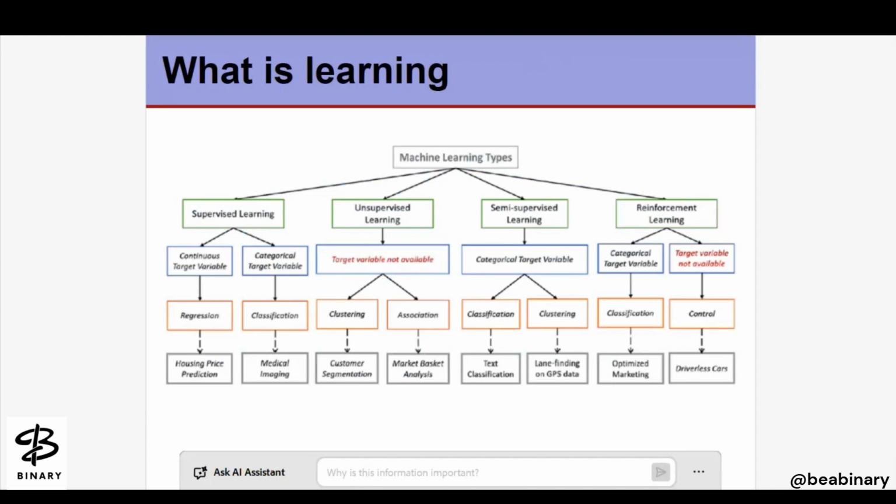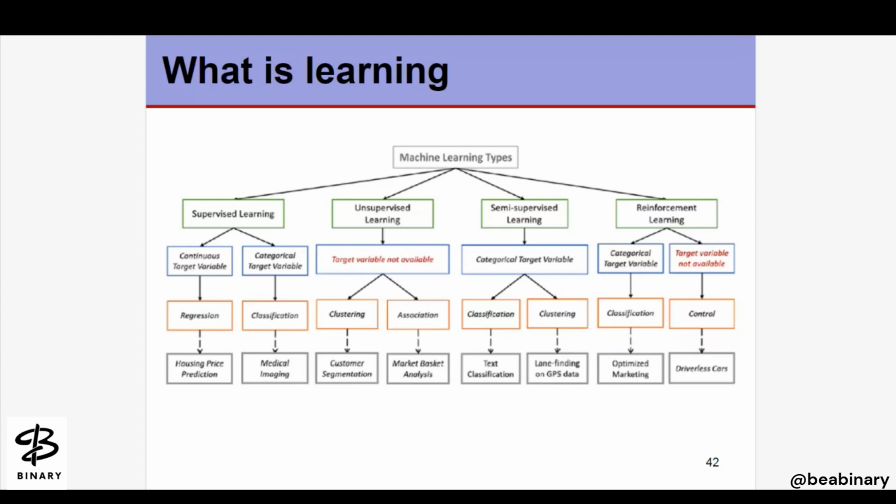If we see the overview of the machine learning techniques that we have discussed so far, the machine learning types can be supervised, unsupervised, semi-supervised, or reinforcement learning. Under supervised learning, we have the continuous target variable or the categorical target variable. The continuous target variable is regression, and housing price prediction is the application we are talking about here.